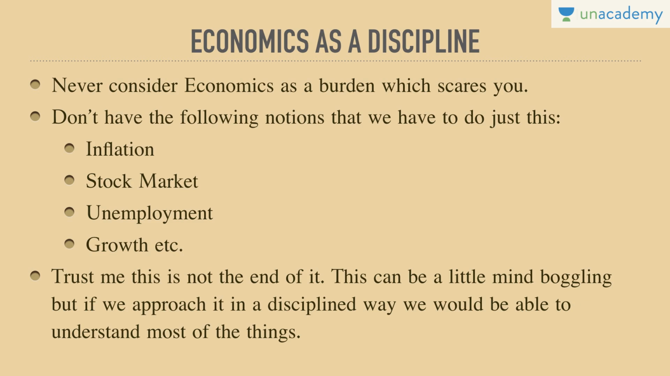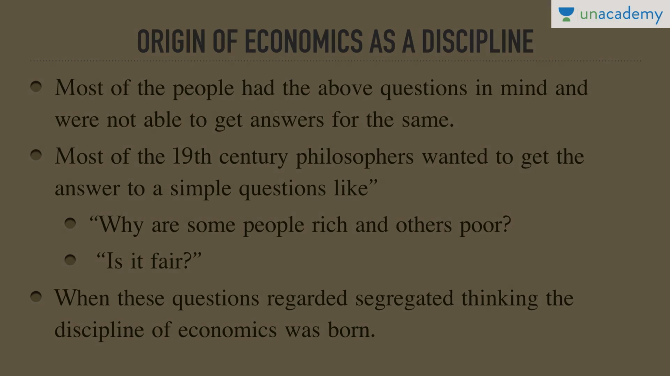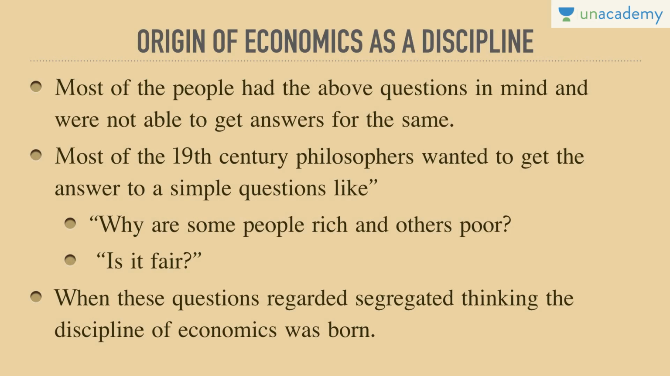So I'll explain how economics as a discipline originated, or why there was an origin of economics as a discipline. Most of the people had the following question in mind and were not able to get the answers for the same. The question was: why are some people rich, why are some people poor? Why are some people getting access to so many things, whereas other people are not getting access to anything? Why are richer people getting richer, whereas poor people are getting poorer? Is it fair? So the 19th century philosophers, whose philosophy gave origin to something like economics, wanted to get the answer to a simple question like, why are some people rich and some people poor?